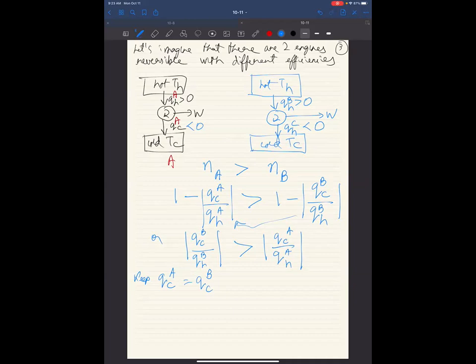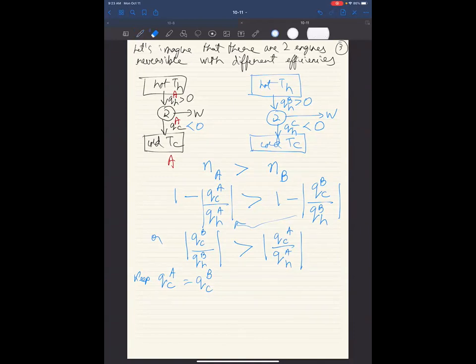QH for Daniel should be higher, right? He's able to suck out more heat out of the cold. So maybe this gave you intuition, maybe it gave Daniel intuition, maybe it gives someone else intuition. But the idea here is that we can keep the cold sink the same. Now let's see what it means about everything else.